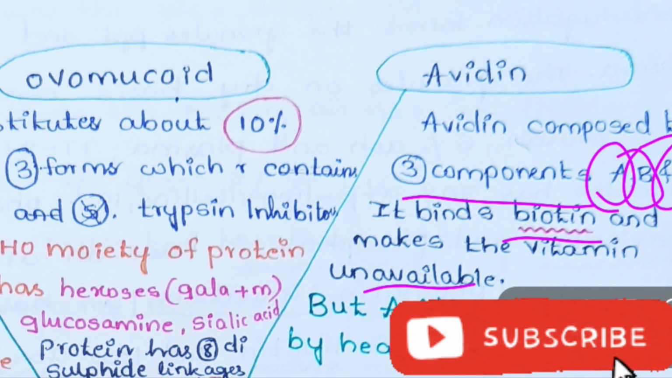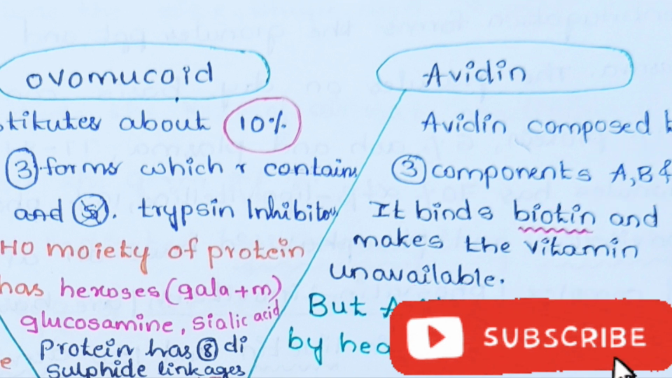So when we are taking food rich in vitamin B7, biotin, along with egg, the egg white protein avidin will make the vitamin biotin unavailable. But when we eat this food cooked, it makes the vitamin available. Why? Because avidin is easily denatured by heat. Okay, so this is important.